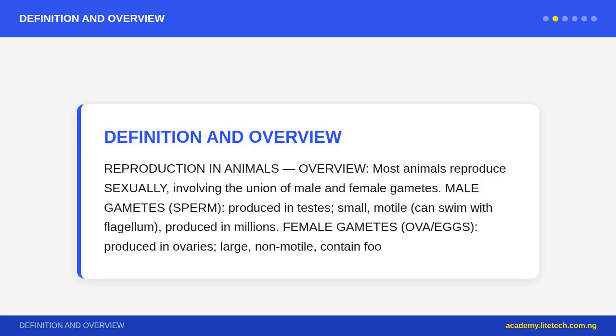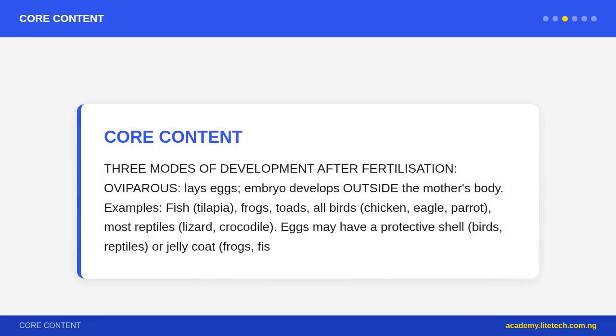Oviparous: lays eggs, and the embryo develops outside the mother's body. Examples, fish, tilapia, frogs, toads, all birds, chicken, eagle, parrot, and most reptiles, lizard, crocodile. Eggs may have a protective shell, birds and reptiles, or a jelly coat, frogs and fish.